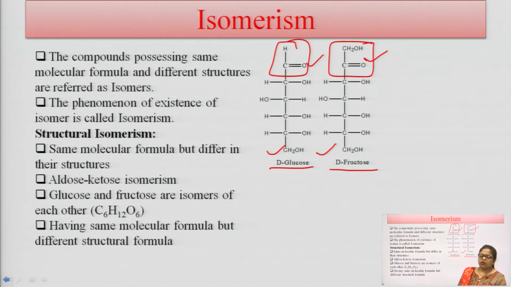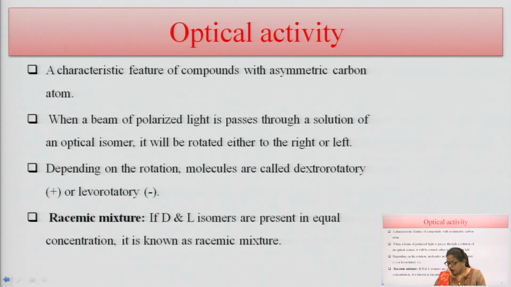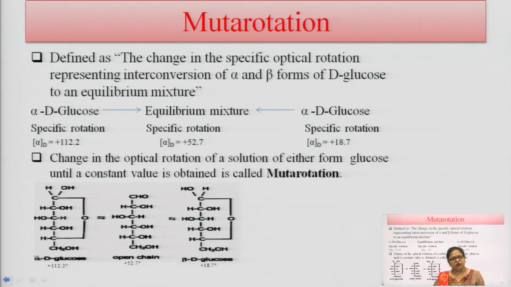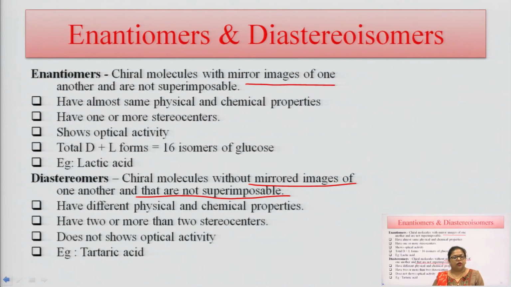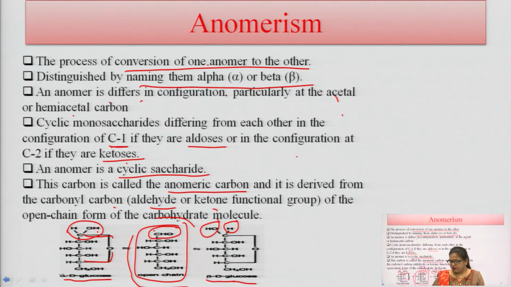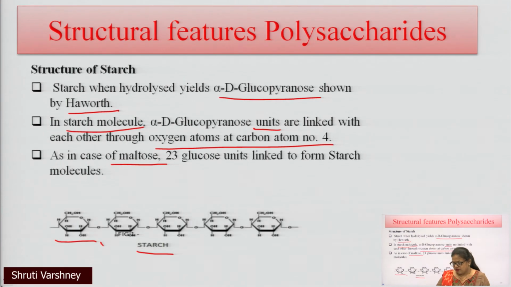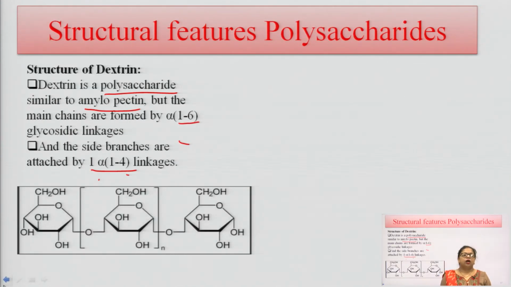Next is isomerism of glucose, D and L form, and epimerism, isomerism, optical activity, D and L form of glucose, mutarotation of glucose, and after mutarotation there are epimerization of monosaccharides, enantiomers and diastereomers, anomerism, Haworth projection, and next the polysaccharide classification and the structural features of the polysaccharides. So, this is the overall structural or chemical nature of the carbohydrates.